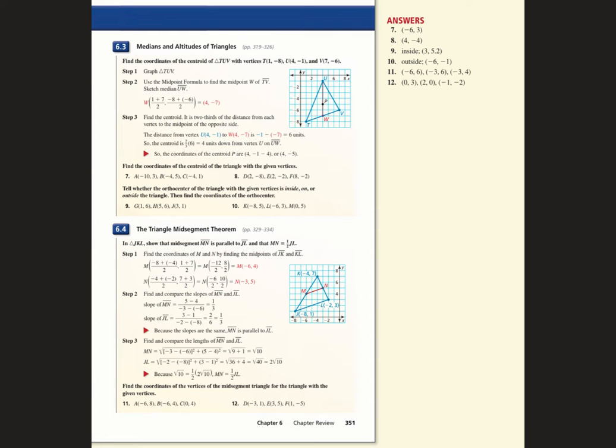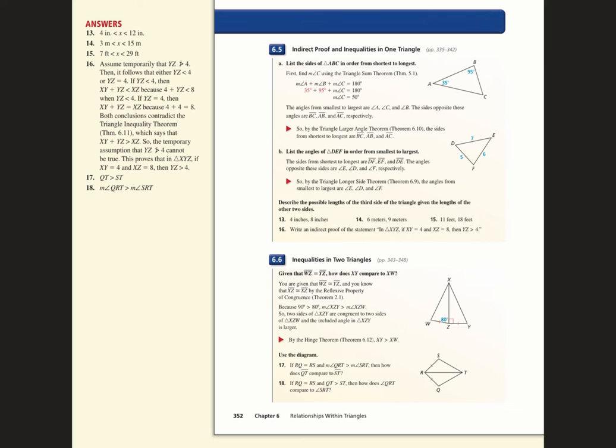Okay. 6-3, 6-4. So 6-3 was the medians and the altitudes. That's where your quiz stopped, at 6-3. And then 6-4, we added the mid-segment theorem. Any questions on either of those? All right. Then 6-5, we didn't do the indirect proof part, but you did the inequalities with one triangle, and then the inequalities with two triangles.